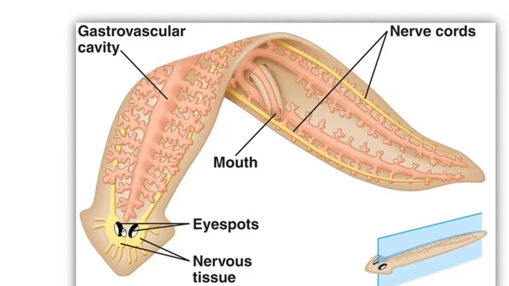This is called planaria, a free living organism of this phylum, and it would love to stay in the dark. So these eye spots help them in identifying the dark and the light.